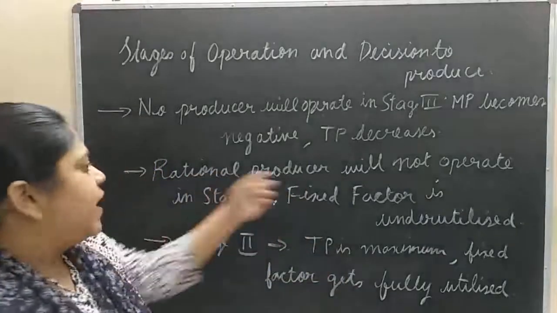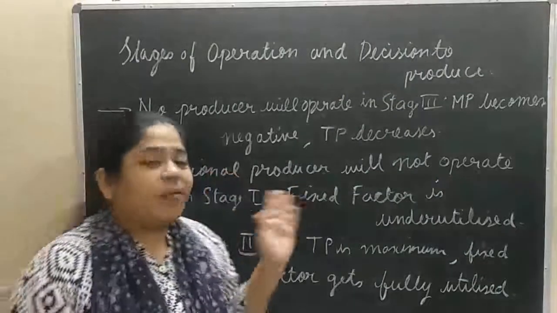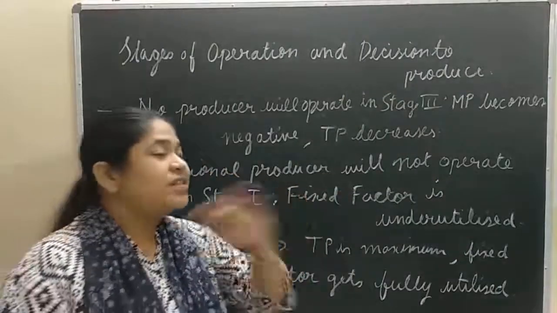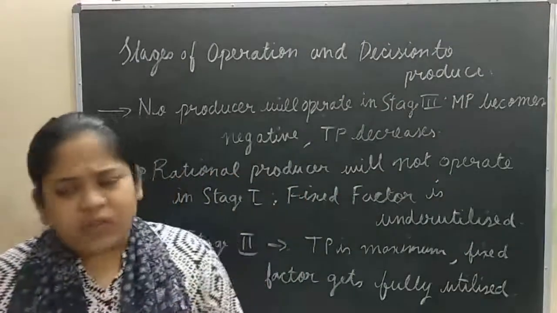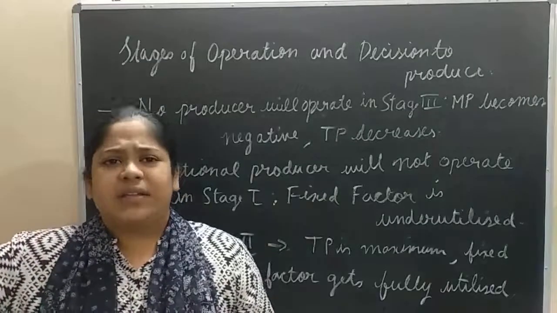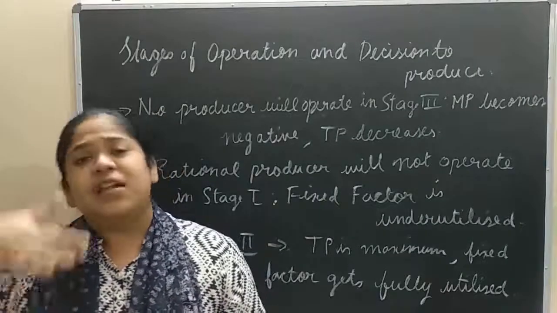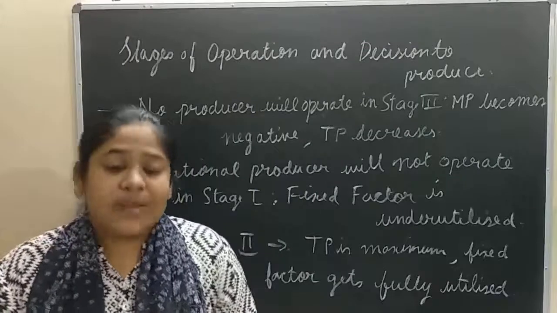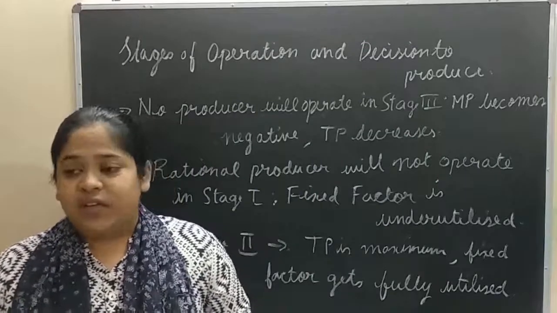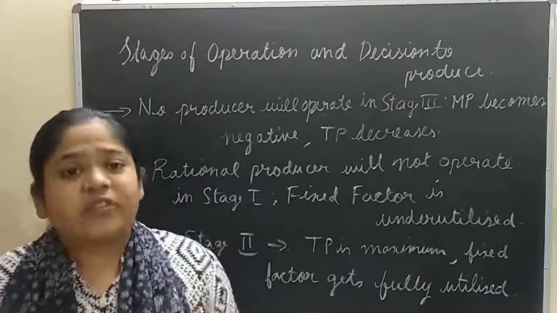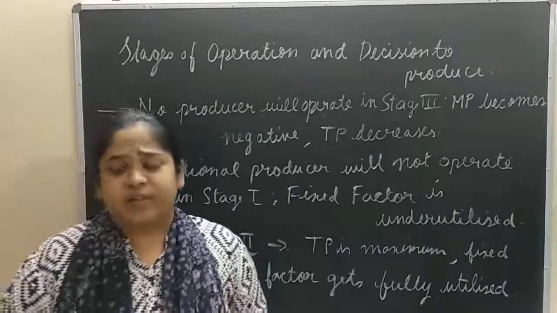In stage 1, they will not operate because the fixed factor is underutilized. The total product is increasing at an increasing rate. Marginal product is increasing, but the total product hasn't reached the maximum yet.